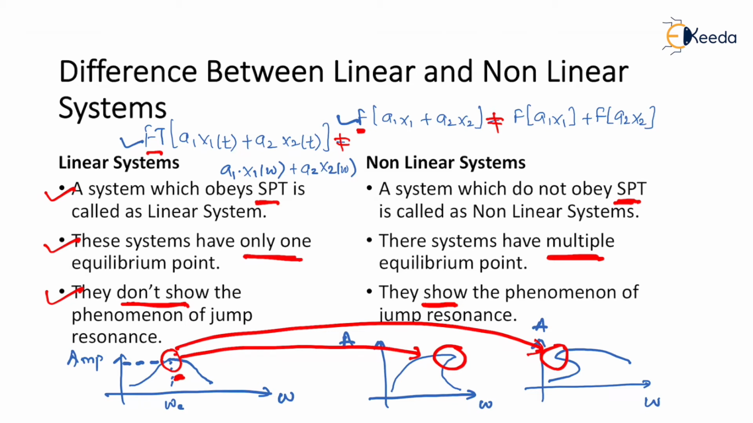So a quick review of the three points. Point number 1, a system is said to be linear if it obeys the superposition theorem, and the system is said to be non-linear if it does not obey the superposition theorem. Point number 2, a linear system has only one equilibrium point. In the case of a non-linear system, they have multiple equilibrium points. Third, linear systems don't show the phenomenon of jump resonance. In the case of non-linear systems, they show the phenomenon of jump resonance.